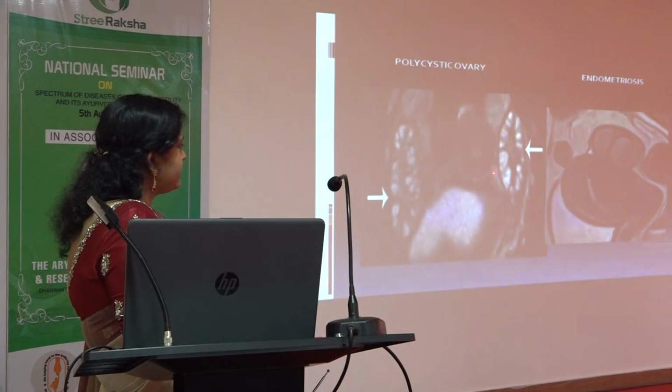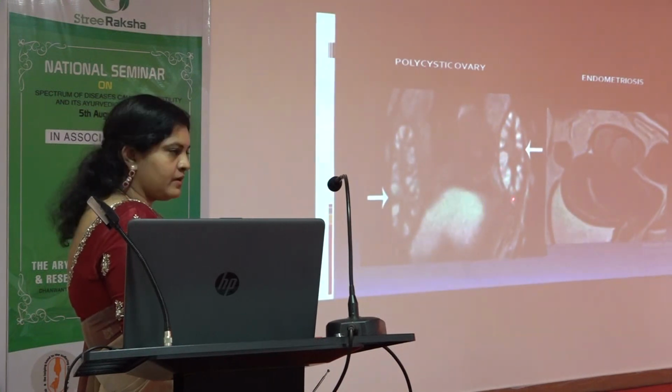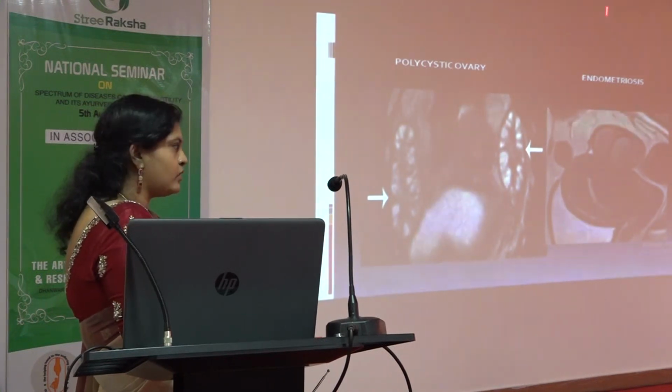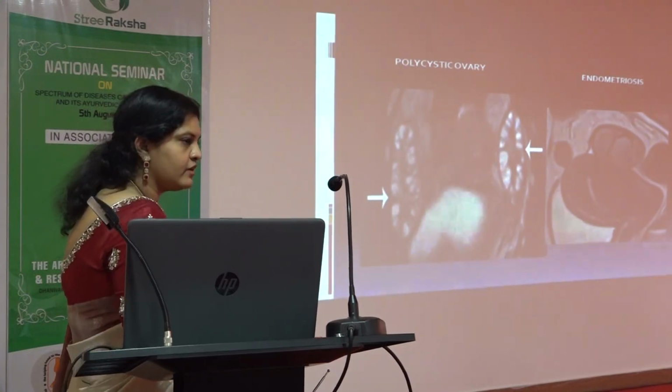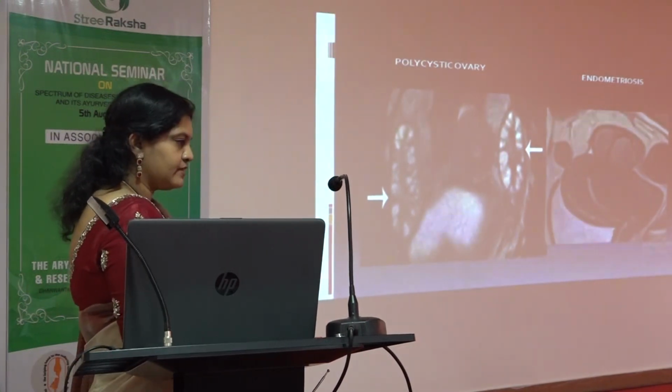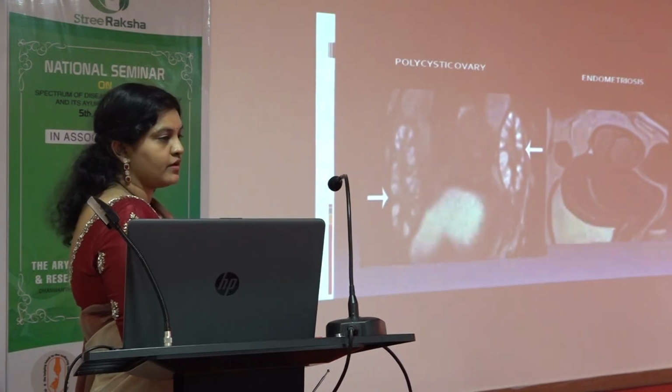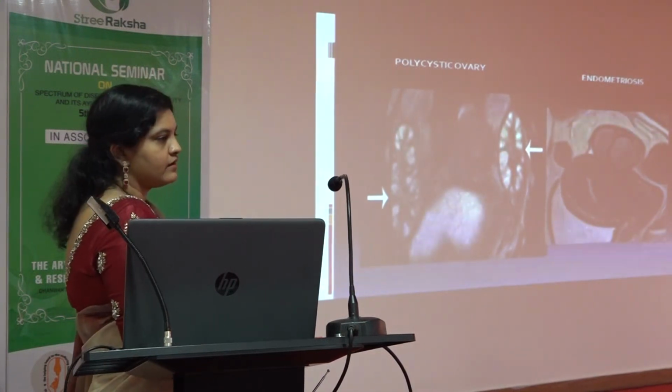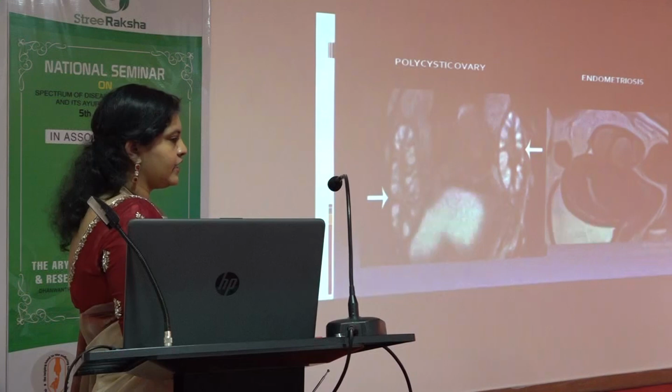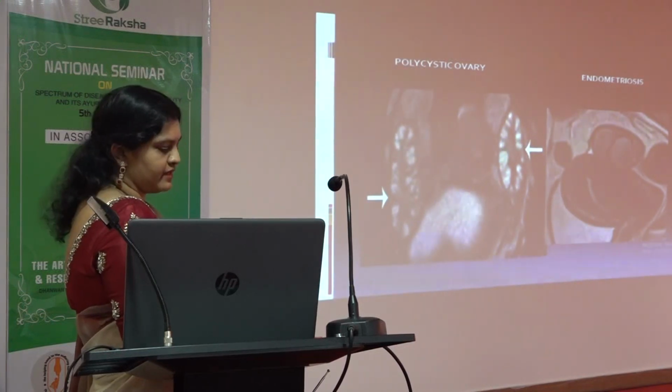The only abnormality is that multiple follicles will be there, more than 20 or even 30, but there won't be any single follicle which will develop. If it becomes big, it can go for fertilization, but it won't become big. So with proper lifestyle modification and follow up, in 2 to 3 months she can become pregnant.